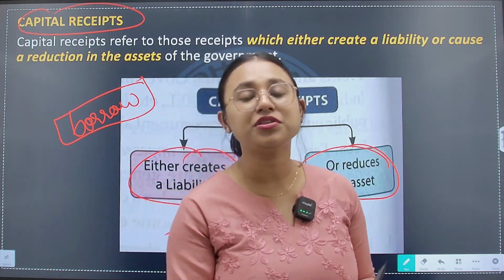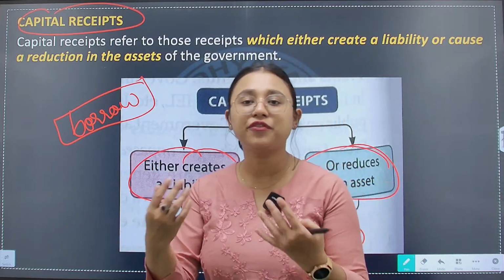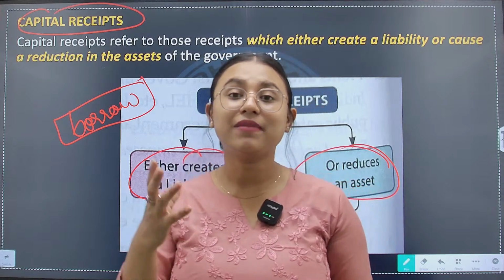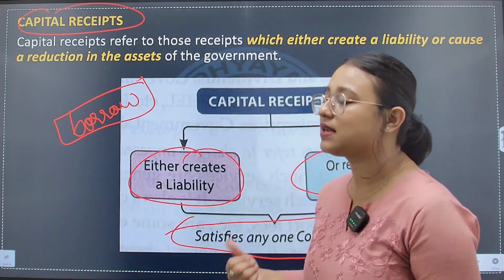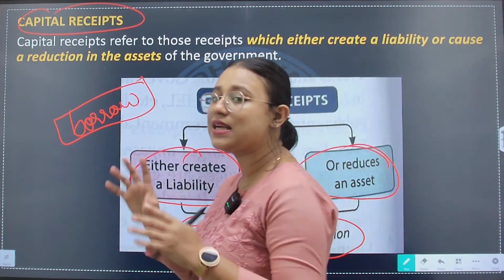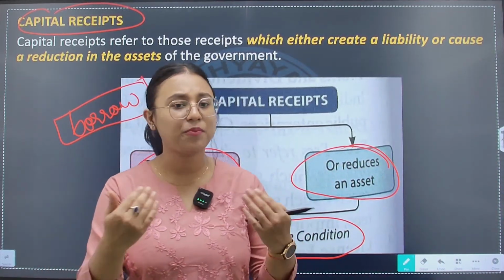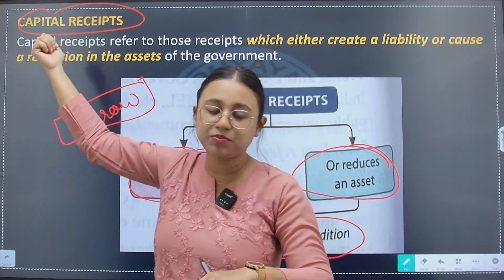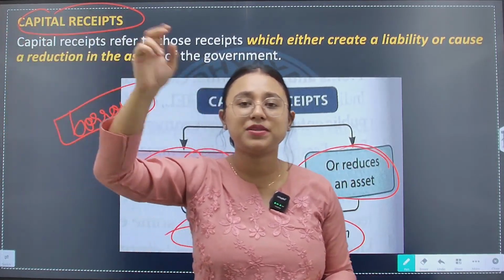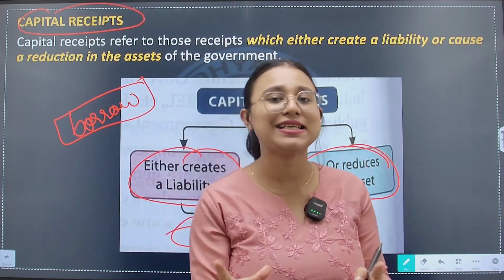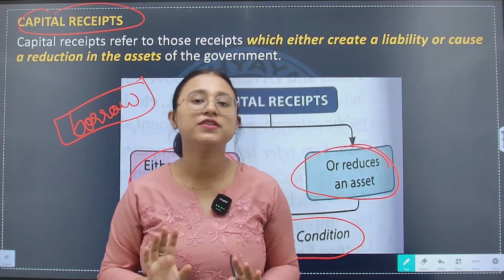So for a point of time government will earn from that kind of sales, a money will be received, but that money is at cost of what? At the cost of reduced asset of the government. The government's asset has gone, in exchange they got money, but what do we call that? Capital receipt. Why do we say it to be as capital receipt? Because government has lost a part of its asset due to receipt of such payment.